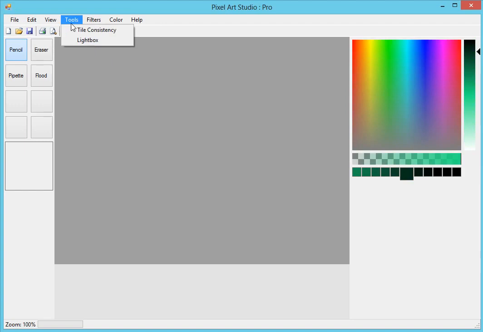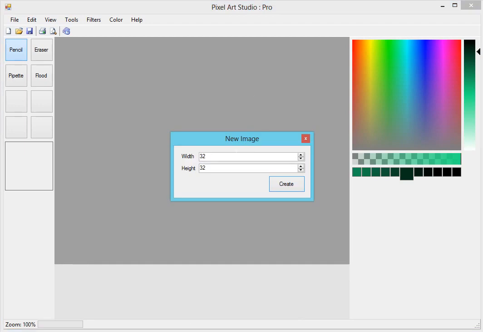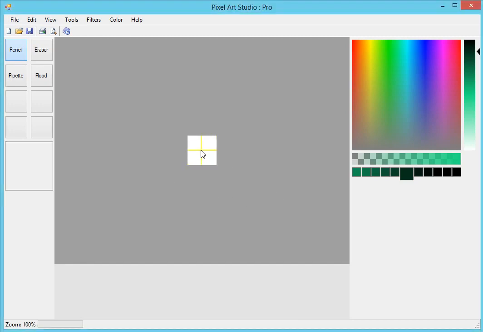So the next feature I'd like to show you guys, we now have this pane down the bottom here, and this pane shows us all of our frames. So when you create a new image, you're not actually creating an image, you're creating a project. So we don't create this as like a 320 by 240 image. We create this as the size of each frame in our project. So if I was making, let's just say, a 64 by 64 sized frame, I'd set that as my default size here.